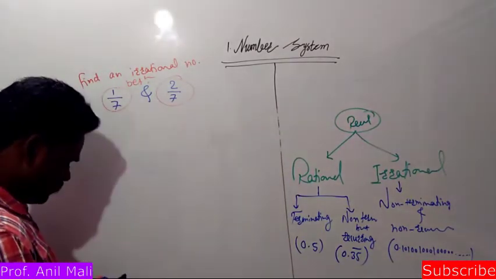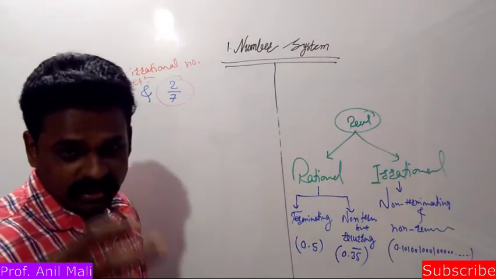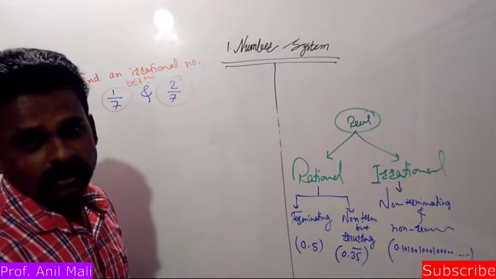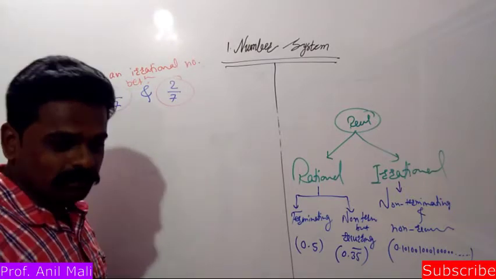Okay, fine, no problem. First you need to understand the procedure for finding an irrational number between two rational numbers.